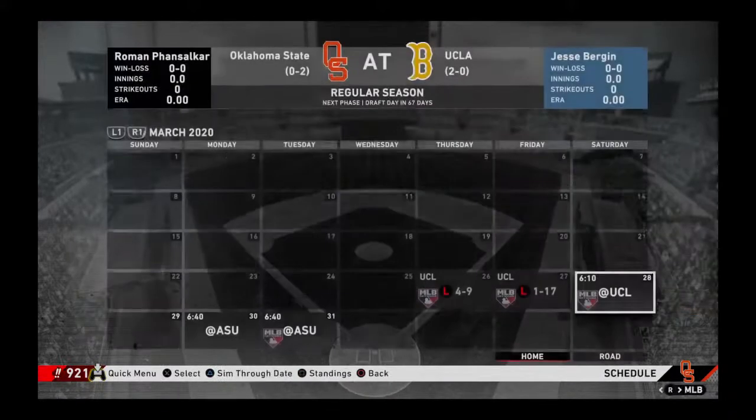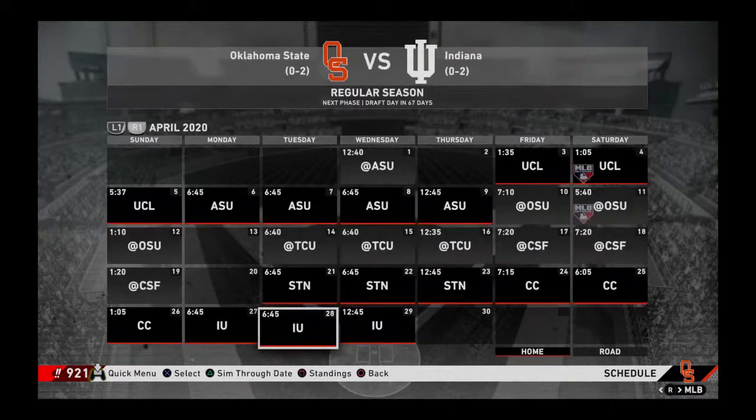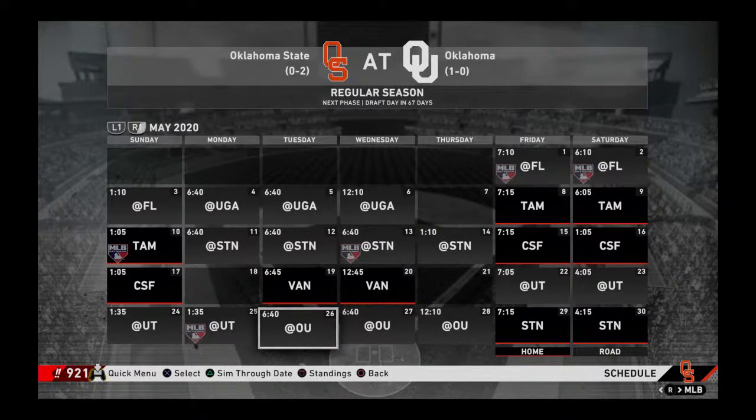Then we'll take on Arizona State next. That is a 3-game series, then back to take on UCLA again. And then Arizona State, then Oregon State. Then TCU, Cal State Fullerton, Stanford, Coastal Carolina, then Indiana. And then Florida, Georgia, Texas A&M, Stanford, Cal State Fullerton, Vanderbilt, Texas, OU, first Bedlam series.